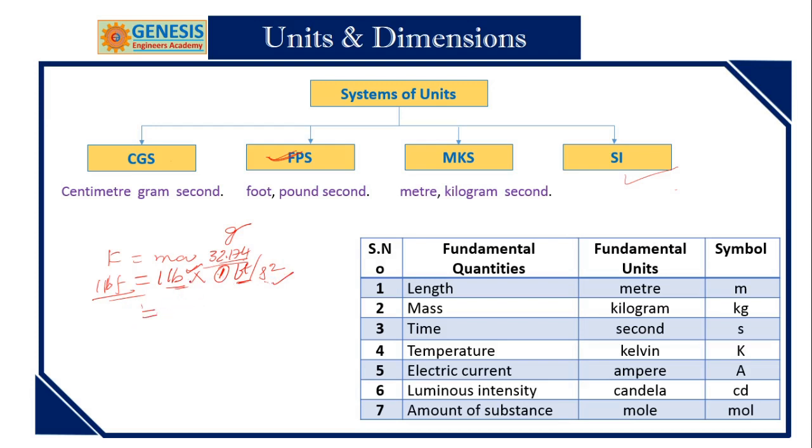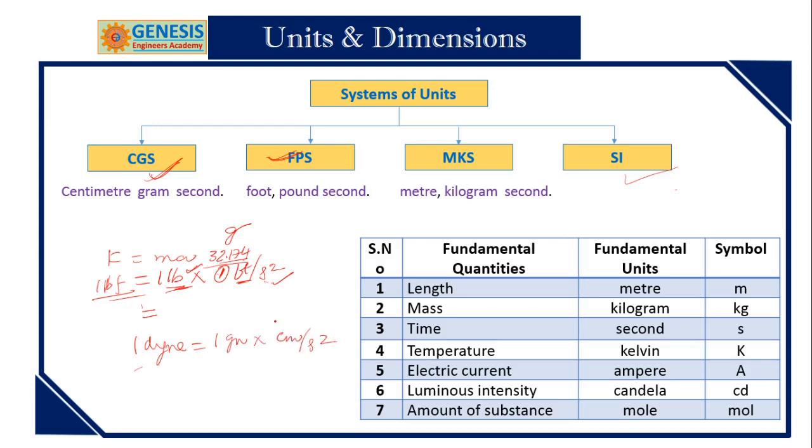Then you must be able to convert what 1 lb is equal to, how many centimeters, how many meters. Then you can get the value of this one. What is that in CGS? In CGS, it is dyne. So 1 dyne is equal to, you must know this thing. If you want to master the subject, don't neglect these things. The unit is gram, 1 gram, and acceleration is centimeter per second square.